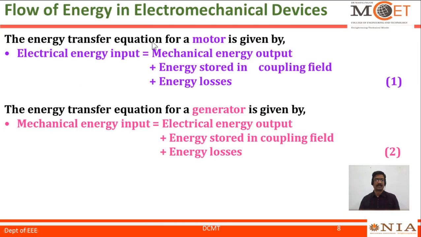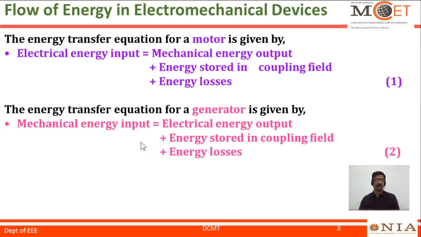The energy transfer equation for a motor is given by: electrical energy input is equal to the combination of mechanical energy output plus energy stored in the coupling field plus energy losses. This indicates the applied electrical energy input is being consumed as mechanical energy output, and part of the energy is stored in a coupling field, along with the corresponding losses.